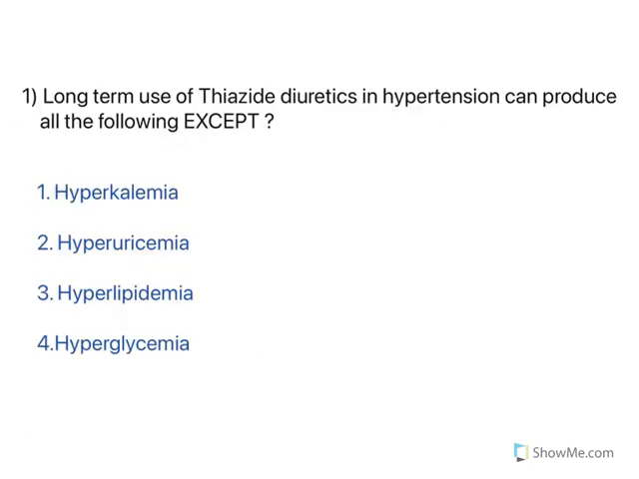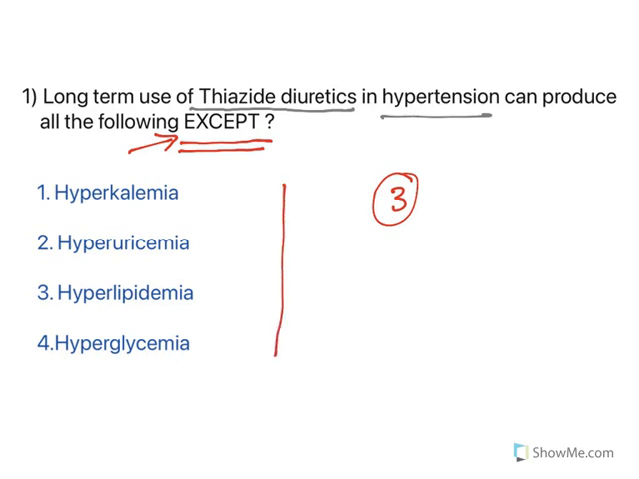Let's begin the topic. Now in pharmacology, the first one is: long-term use of thiazide diuretics in hypertension can produce all the following except. I have already discussed some of the strategies wherein you find this kind of questions. All the following except means out of 4, 3 are correct but 1 is wrong, and we need to find out what the wrong answer is. So out of 4, 3 are adverse effects of thiazides but 1 is not.